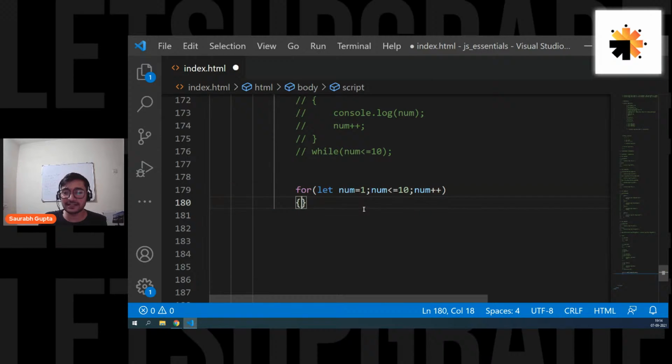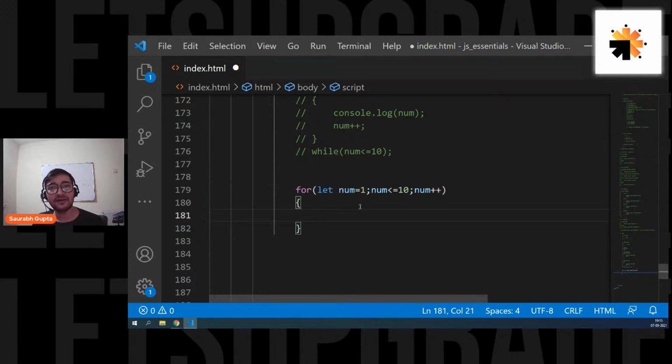So all the three basic components of the loop, creation of the variable, the writing of the condition, and incrementing or decrementing to break the condition, you can write all of it in one place so that anytime you want to check how this loop is working, you just have to look at one line.